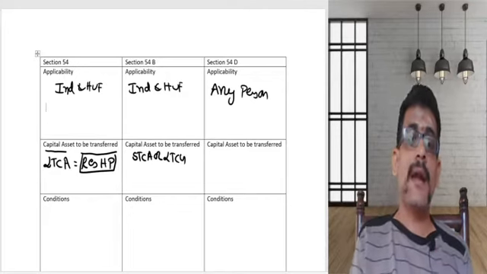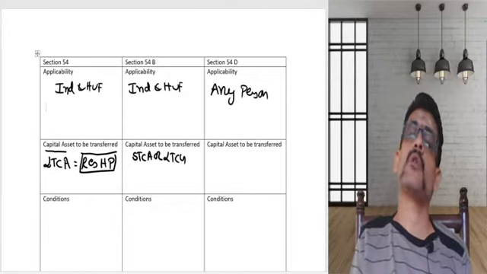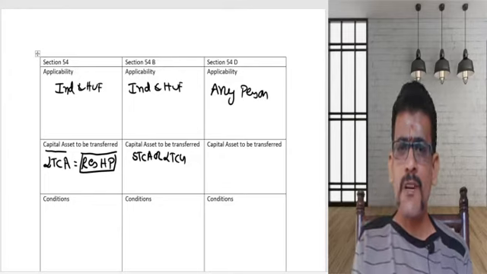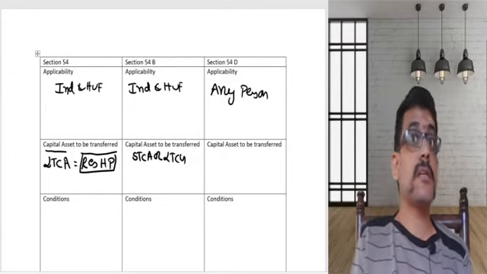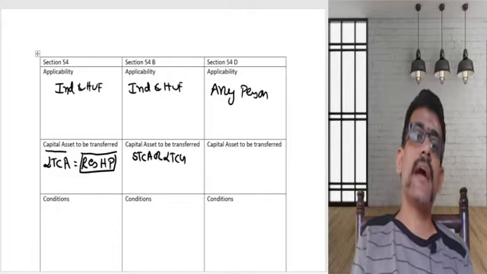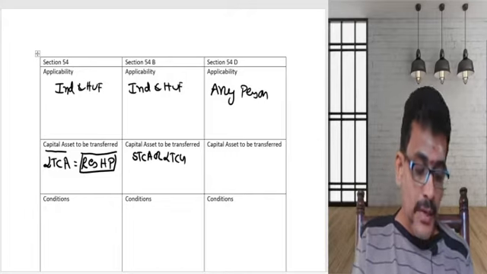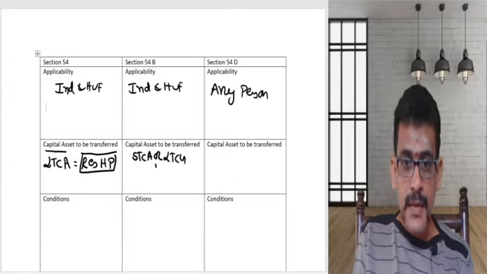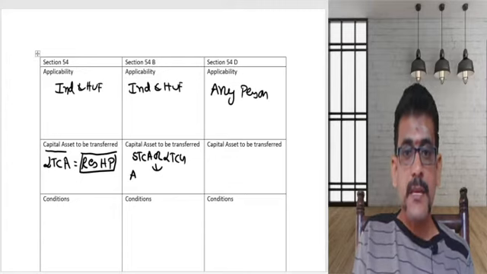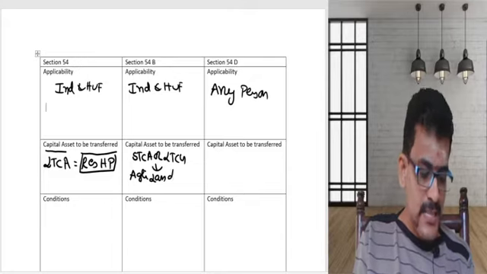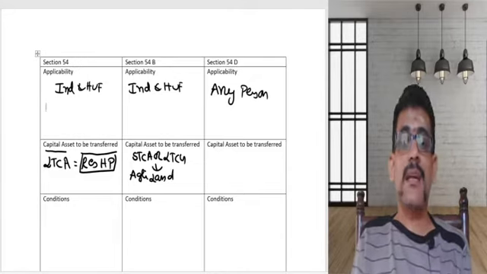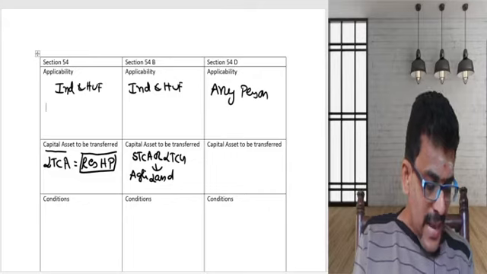For 54, it is clearly mentioned that it should compulsorily be a long-term capital asset, and that long-term capital asset should be residential house property. But for section 54B, that asset could be a short-term capital asset and could also be a long-term capital asset. Now what is that asset? That asset is nothing but land, which is agricultural land.